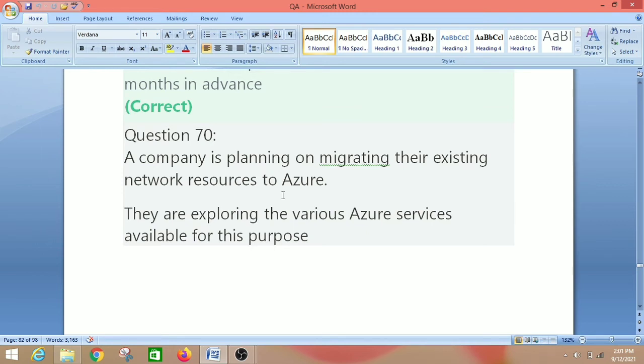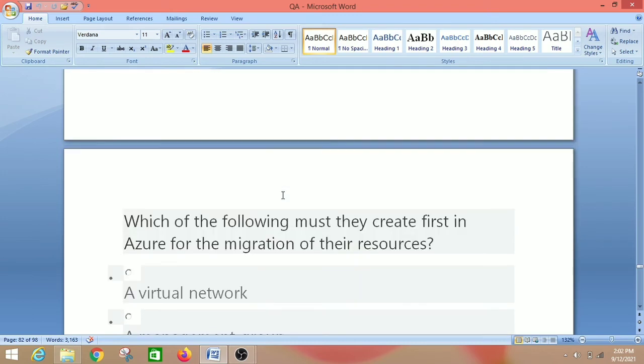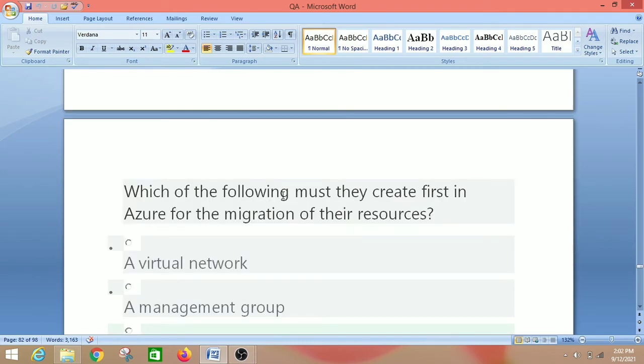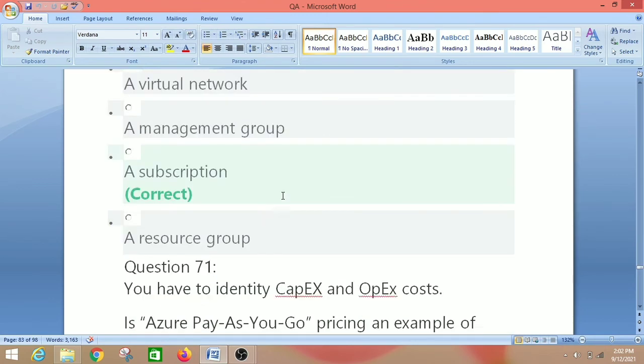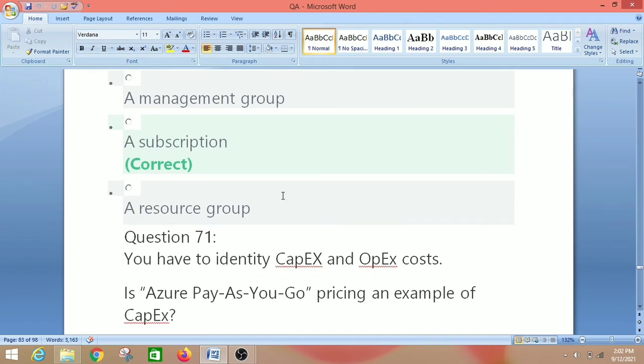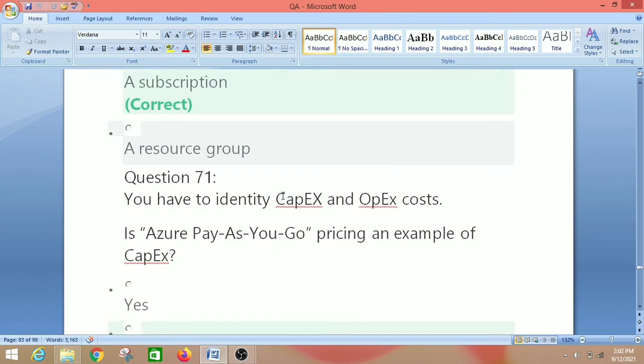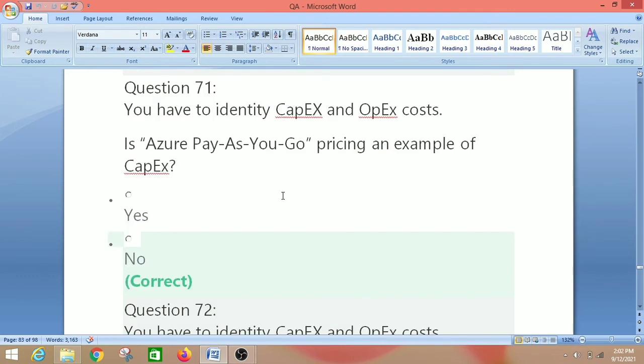A company is planning on migrating their existing network resources to Azure. They are exploring the various Azure services available for this purpose. Which of the following must they create first in Azure for the migration of their resources? So we have virtual network, management group, a subscription and a resource group. So the right answer is a subscription, because they would need to set up a subscription first. The billing for the resources would be tagged against the subscription. So the right answer is subscription. So let's move on to the next question, that is question number 71.